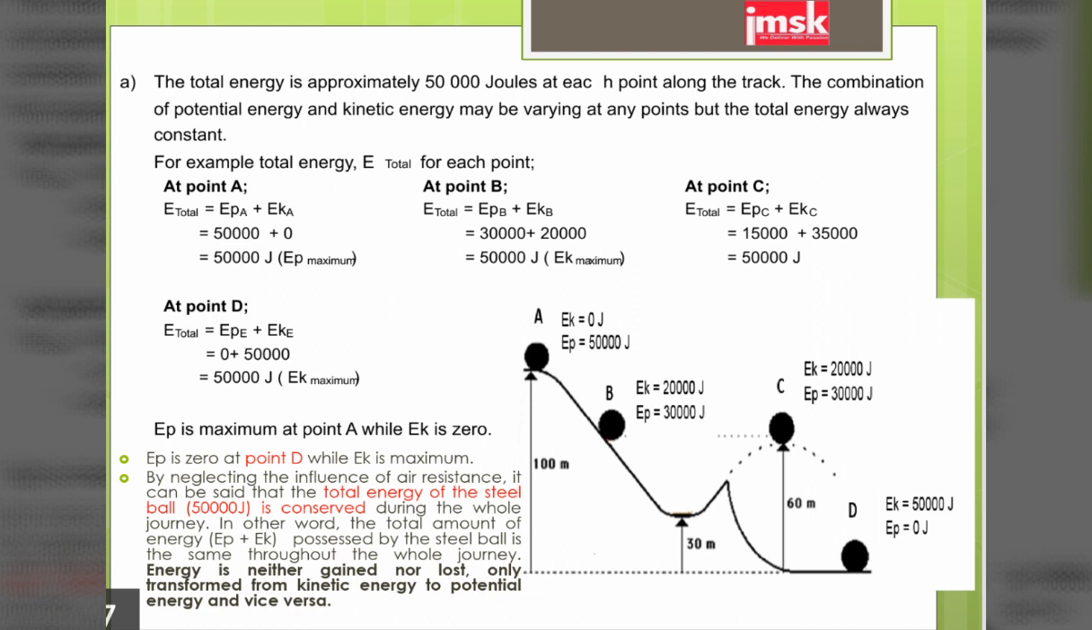By neglecting the influence of air resistance, it can be said that the total energy of the steel ball, which is 50,000 joules, is conserved during the whole journey. In other words, the total amount of energy possessed by the steel ball is the same throughout the whole journey. Energy is neither gained nor lost, only transformed from kinetic energy to potential energy and vice versa.